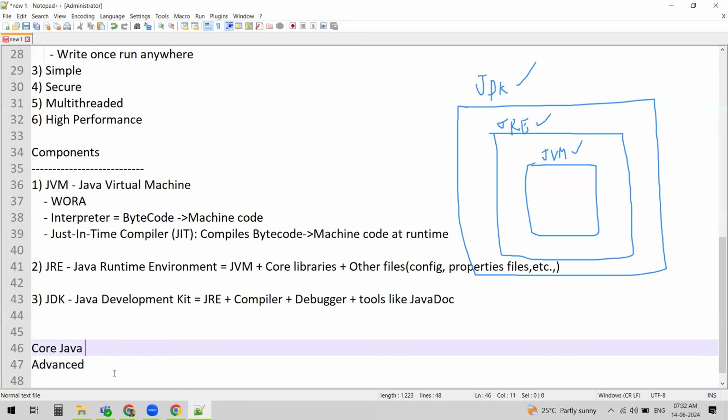But as an automation tester, core Java will be more than enough. If we are interested, we can learn advanced Java as well, so that when we are writing the code, we can use multiple advanced topics and write the code efficiently. But even learning core Java is more than enough for actually starting and writing the Selenium scripts.